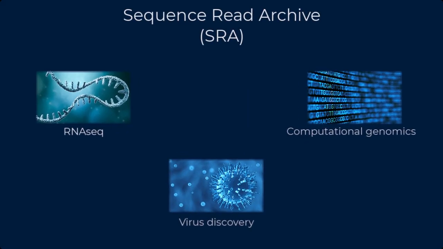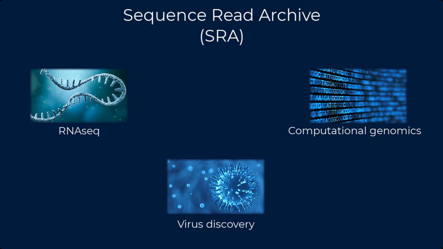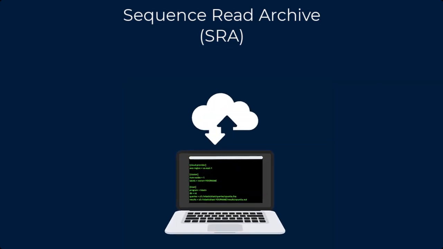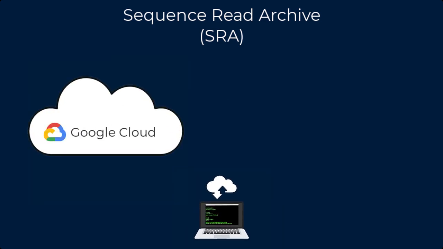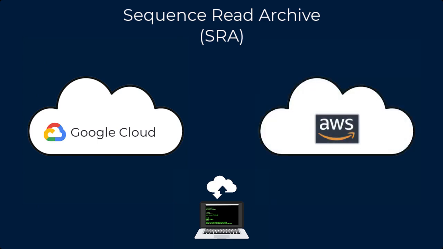You can access all of the Sequence Read Archive's vast public and controlled access human datasets in the cloud. This transforms a laptop into a high-performance computing device and can ease struggles with speed and local storage issues. This video demonstrates the steps needed to access public SRA data on Google Cloud Platform, or GCP. At the end of the video, you can link to a companion video describing access through Amazon Web Services.